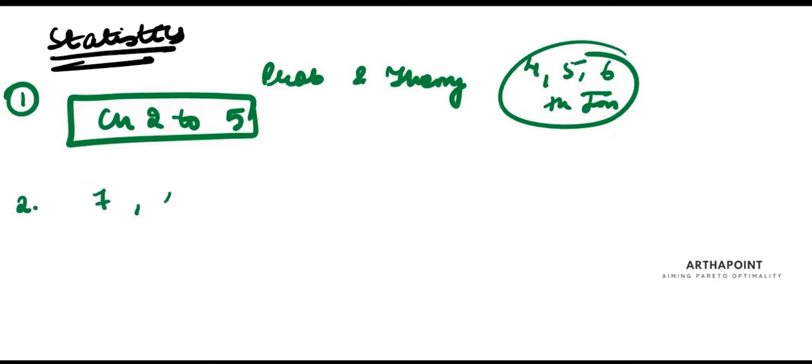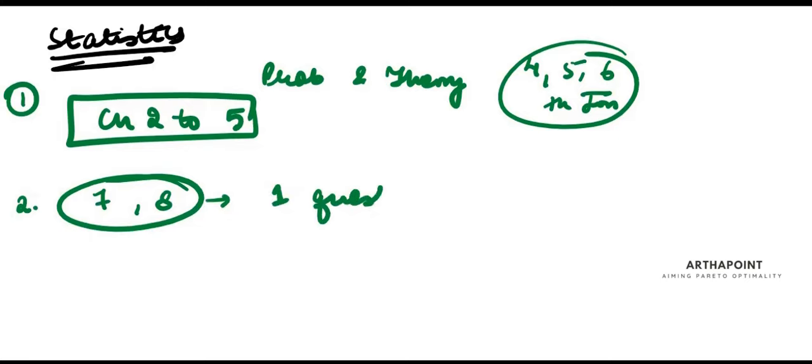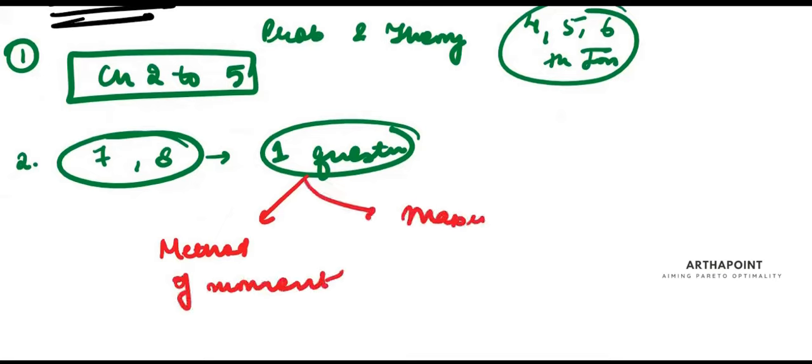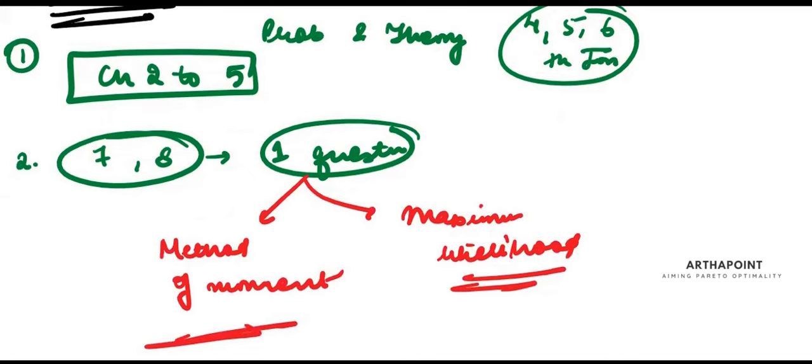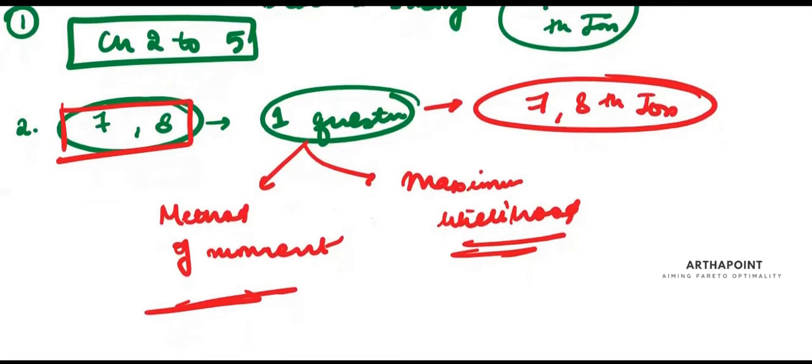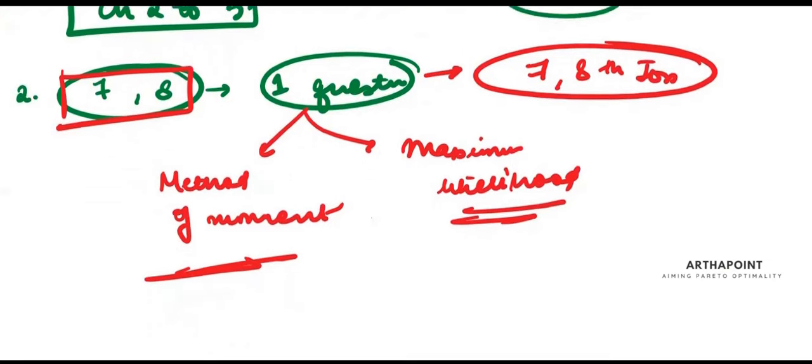Then, chapter 7 and 8 is mathematical statistics. I'm expecting just 1 question on this. And this will either be on method of moments or on maximum likelihood. It will be a 2 marks question that will come from this unit. And you don't have to dedicate more than 2 days to it. It's a small unit with approximately just 3 to 4 hours of lectures. So not more than 1 question is coming and not more than 2 days are required here.